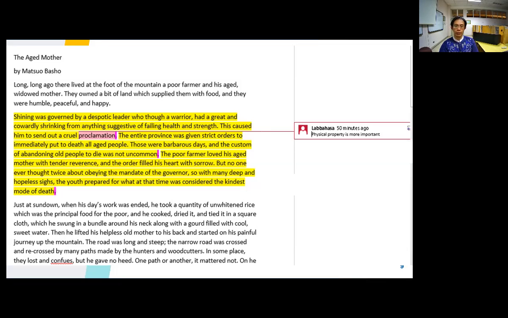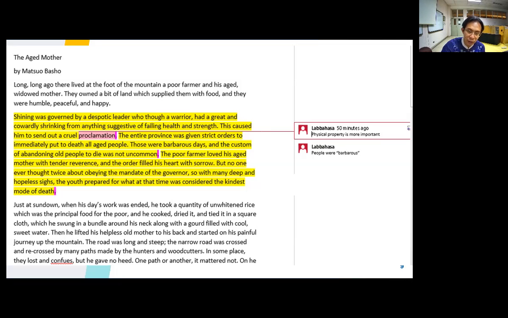Okay, the leader is strange, and the people are also like that. So we can say, let's take note of this part saying that people were barbarous, although the king or the leader is as barbarous as the people are. Maybe it's because of the leader that these people were barbarous, but we still don't have any idea yet of that, okay? Now, let's move on to the third one.